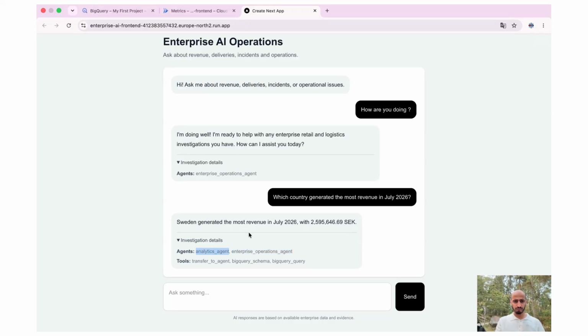This one is for analysis, right? It's going to query the data from BigQuery, from our data foundation, where our data foundation is built in BigQuery, our data warehouse. And the tools that have been used are the tools that we built also: transfer to agent. Also, we have tools called BigQuery schema and BigQuery query. We built this tool to extract the schema of the table, so the other tool can write a correct query based on this.